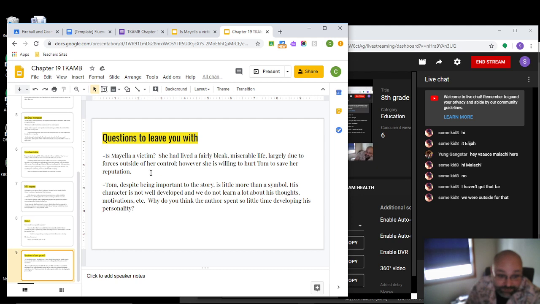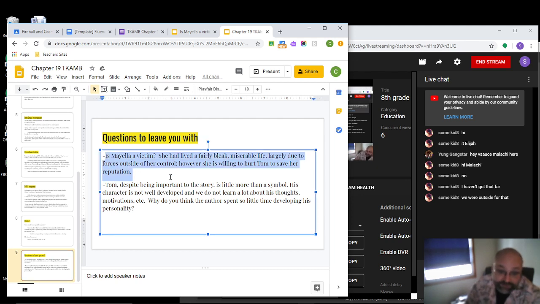And then the last thing to keep in mind here is: is Mayella a victim? She has this horrible life. She's almost definitely been abused in physical and probably sexual ways by her father.